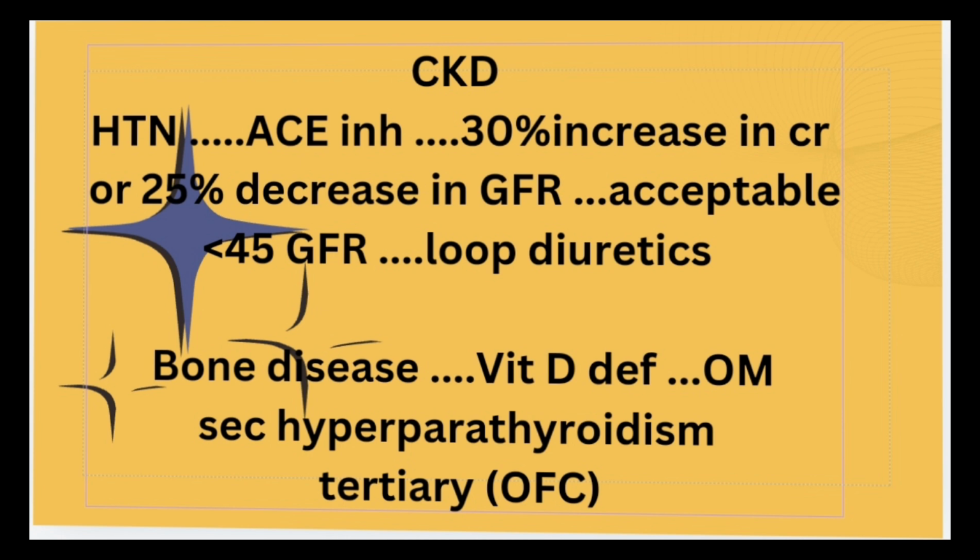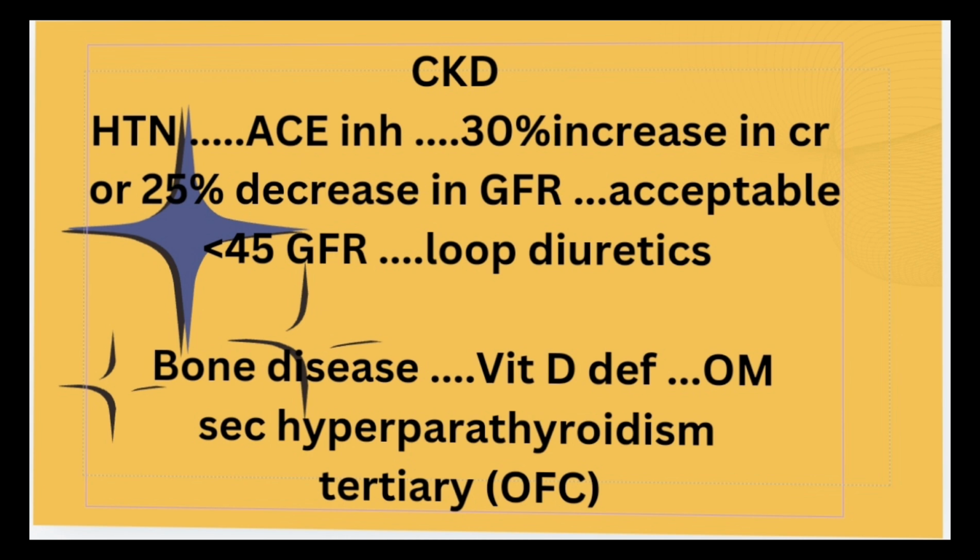Then CKD is also associated with different bone diseases. As we know that one function of kidney is to produce activated form of vitamin D. So when there is no activated form of vitamin D, calcium will be low, phosphate will be high, alkaline phosphatase will be high, so the patient has chances of developing osteomalacia. And because of decreased calcium, there is secondary hyperparathyroidism.